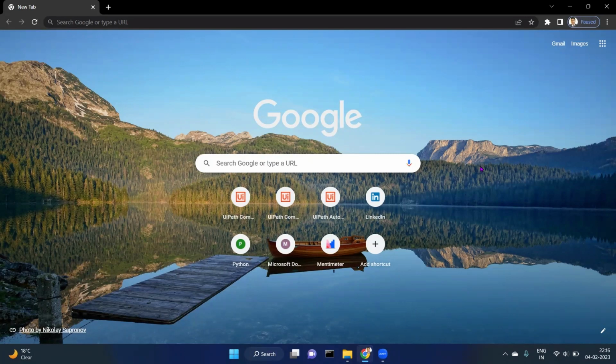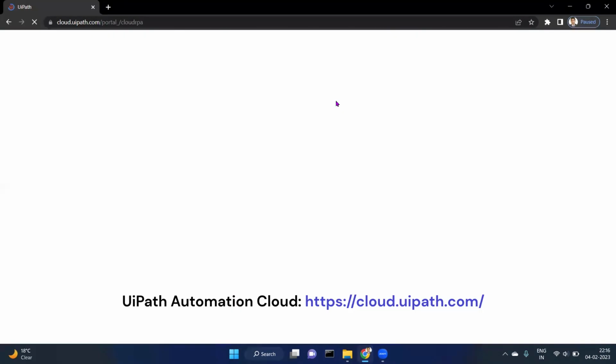Today we'll learn how to install UiPath Community Studio. To install UiPath Community Studio, we need to first open any browser. I have opened Chrome. Then we need to go to one UiPath portal that is known as UiPath Automation Cloud. I will put the link of UiPath Automation Cloud in the description.